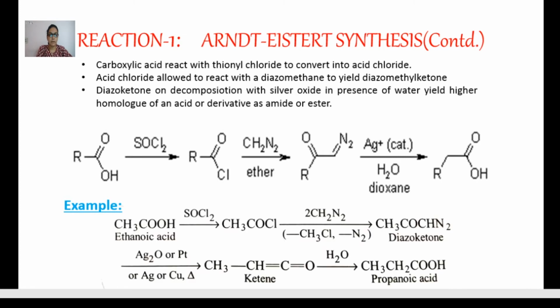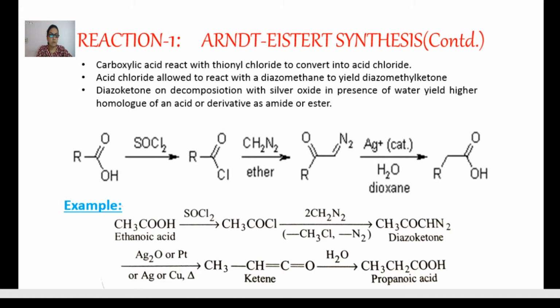See the example. Ethanoic acid is converted into propanoic acid. Ethanoic acid has 2 carbons present. Propanoic acid has 3 carbons. Thionyl chloride converts it to acetyl chloride, and with diazomethane the diazoketone is the compound.